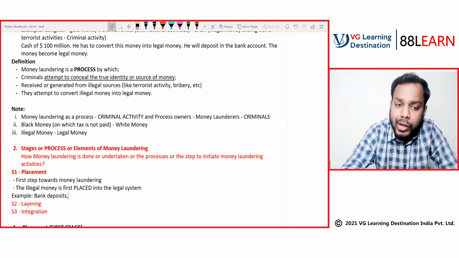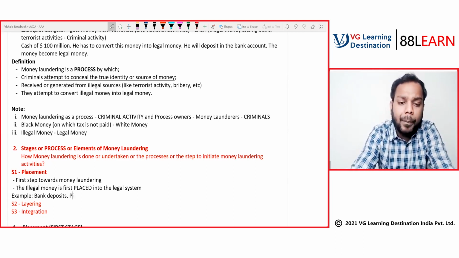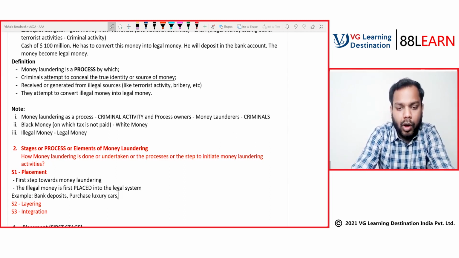So bank deposits, or you can say purchase. You can go and purchase luxury cars, or luxury properties, etc.